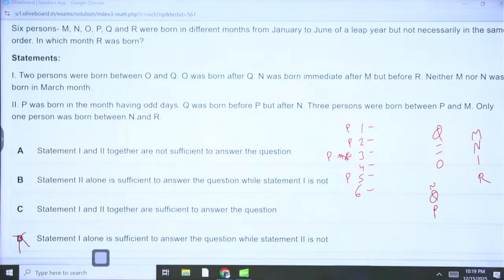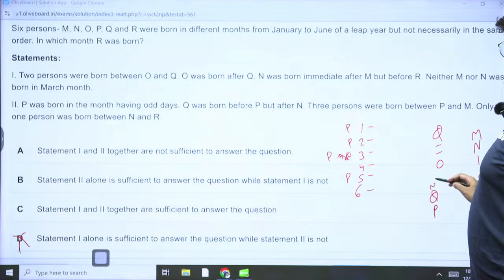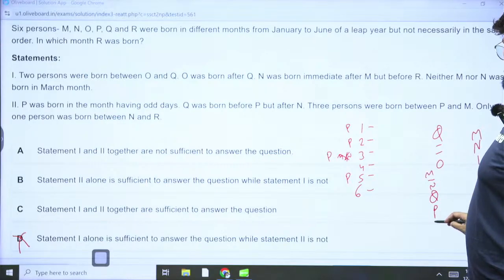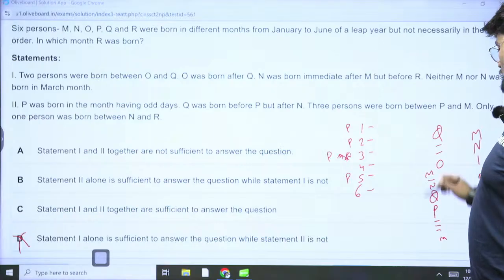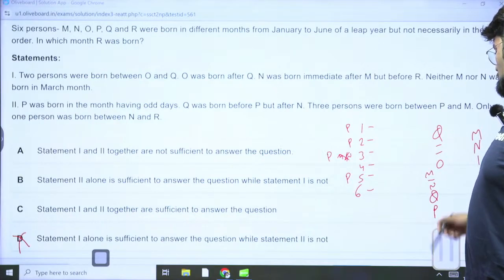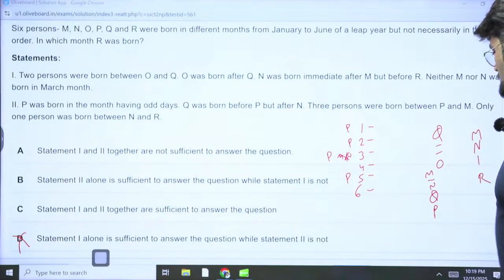Three persons are born between P and M. So P, 1, 2, 3, M. This could be possible, or P, 1, 2, 3, M. 1, 2, 3, 4, 5, 6, 7, 8. This is only 6 months, so this is not possible. So 1, 2, 3, 4, 5. This is possible. Okay.